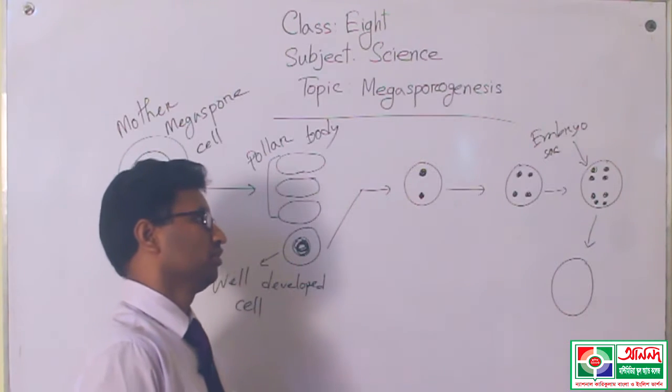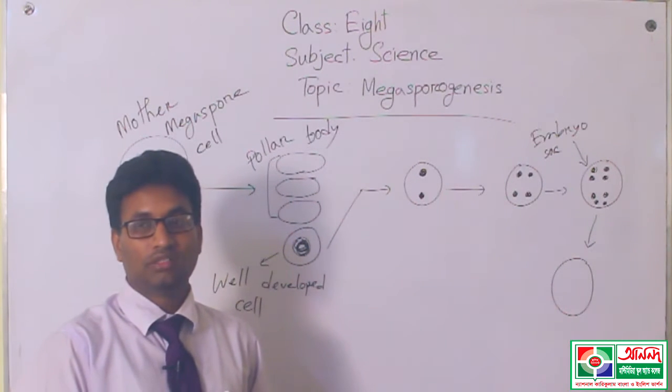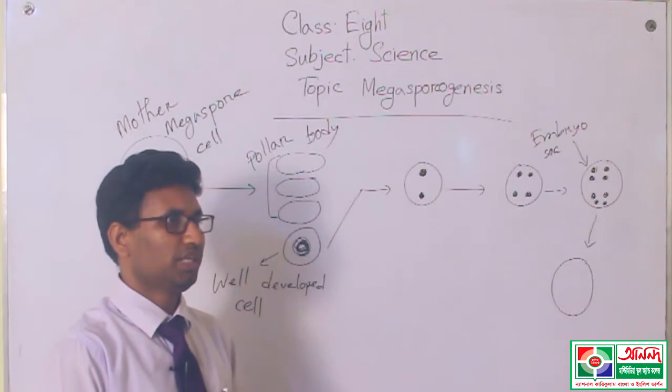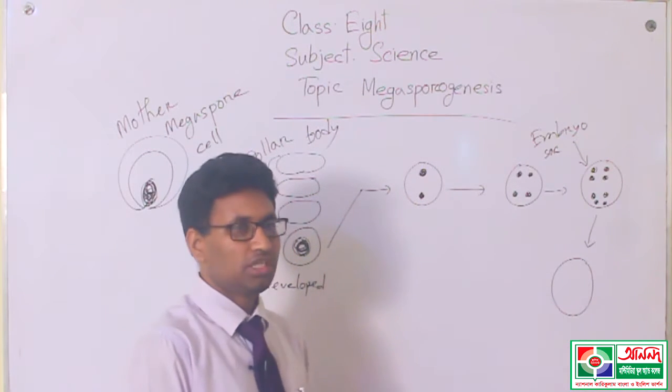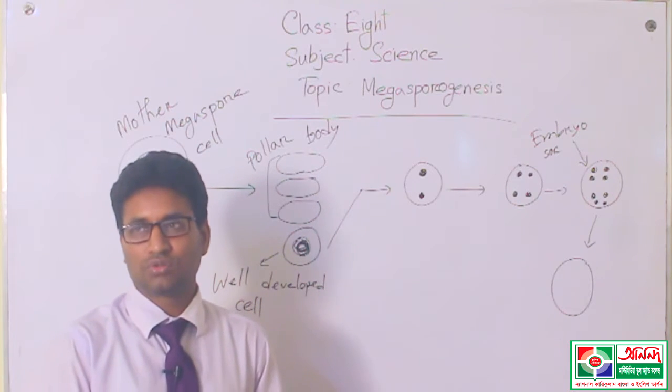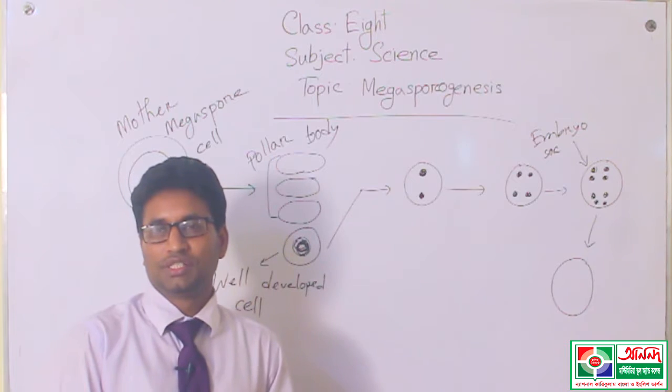In the embryo sac, at both poles, 3 nuclei or cells stay, and from both poles 1 cell or nucleus comes to the middle position of the embryo sac and creates 2 cells or 2 nuclei. These 2 cells or nuclei we call the secondary nucleus.